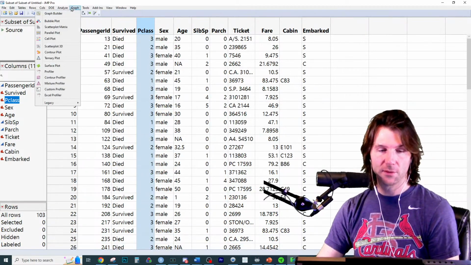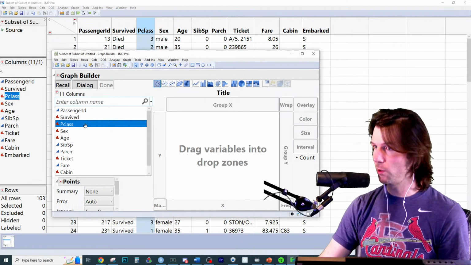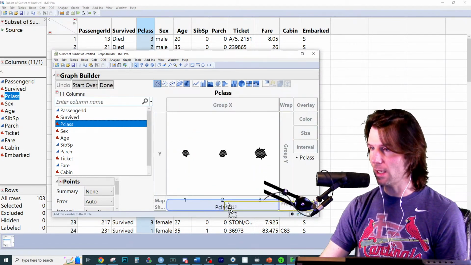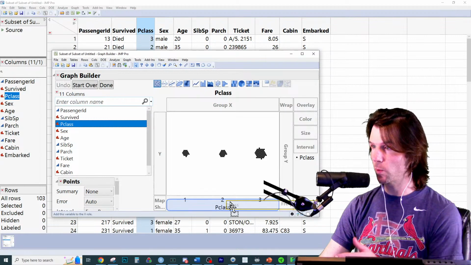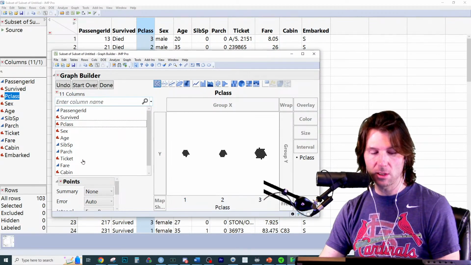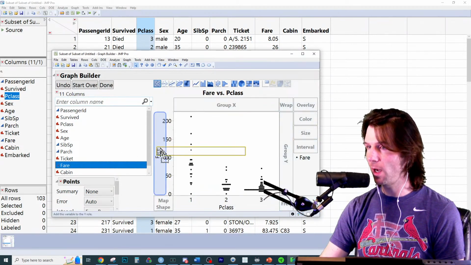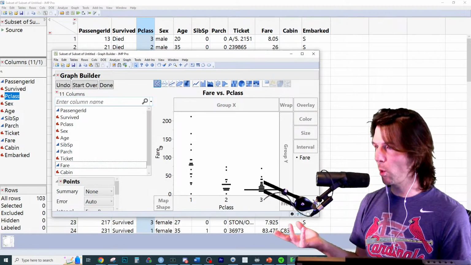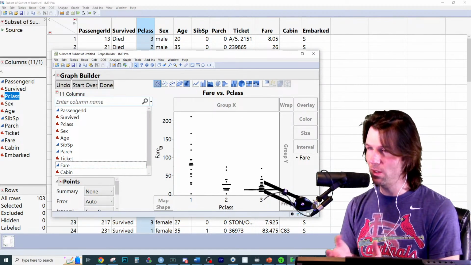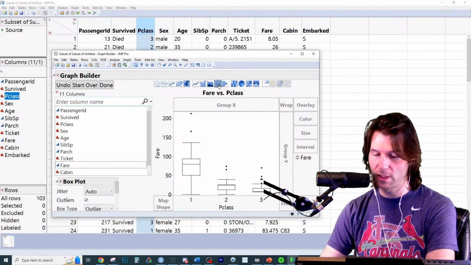Go to graph builder. Take your categorical X, which you were told to take, it'll be red, put it on the X axis, the one you're told in your assignment to take. Next, take the quantitative Y variable of interest, and put it on the Y axis right here. This is kind of a dot plot, just scattered across. So it is a dot plot. It's side-by-side dot plots. But we're going to go over here to the box plot option right there.